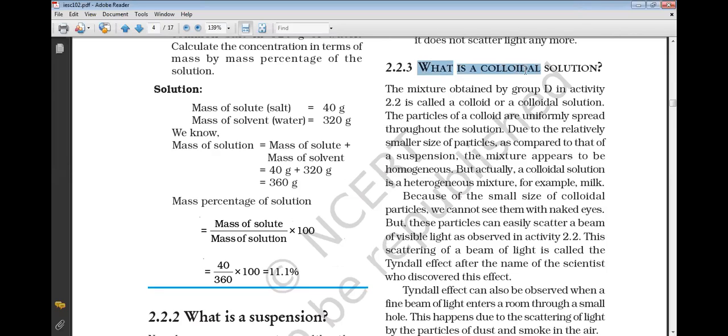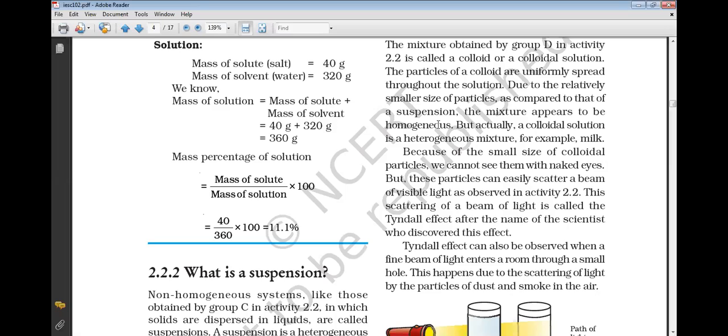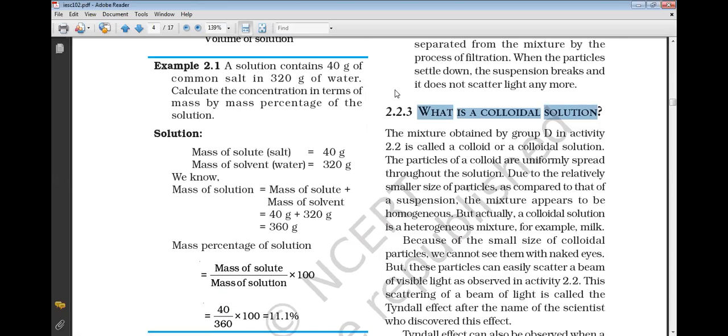Then what is a colloidal solution? In the mixture obtained, the particles of the colloid are uniformly spread throughout the solution, due to the relatively smaller size of particles compared to that of a suspension. Actually, a colloidal solution is a heterogeneous mixture. An example is milk.